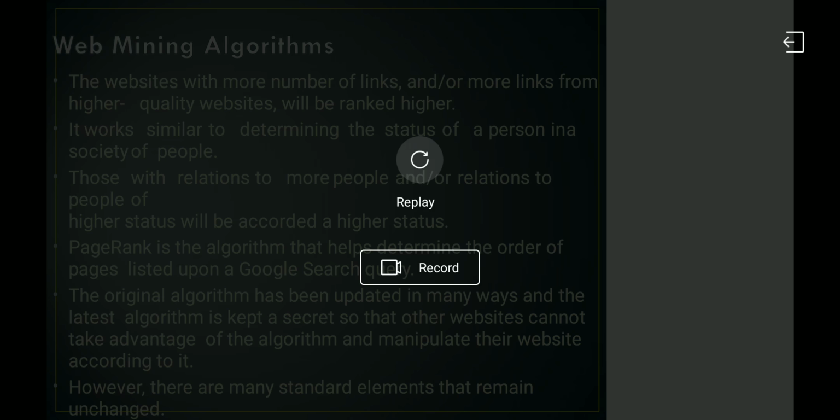The next chapter is social network analysis. It is a very small chapter, like 2 or 3 pages in your textbook. I'll leave that chapter for you to self-learn, as it is a regular topic. It discusses social networking. So please go through it. If you have any doubts in that chapter, please let me know in the comment section.